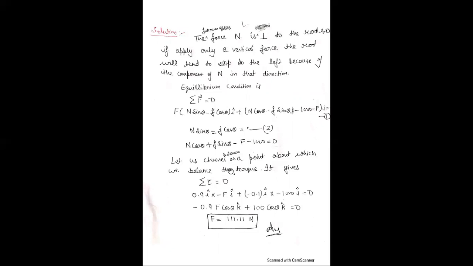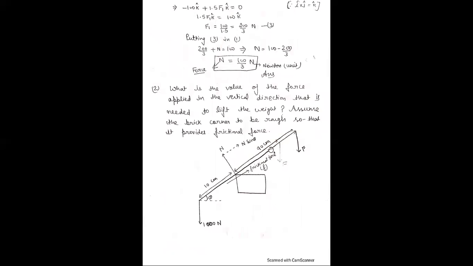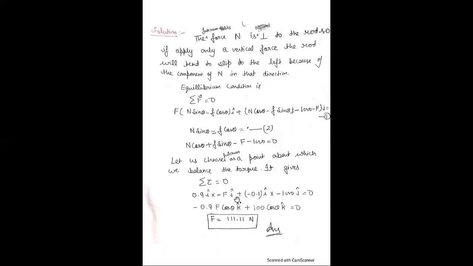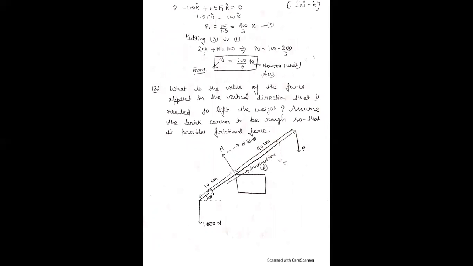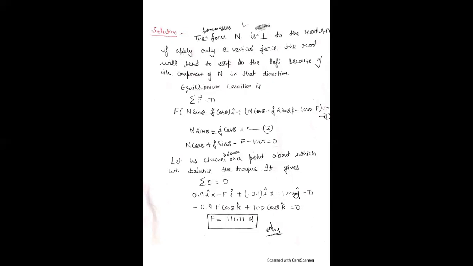And also the second equilibrium condition, torque is equal to 0. Therefore, 0.9 i into minus F, 0.9 converted into meters, this is the distance we have used, and minus F because it's in the downward direction and we used j, plus minus, in the opposite direction, minus 0.1 meter, and the force 1000 which is in the downward direction, therefore we used negative and j.